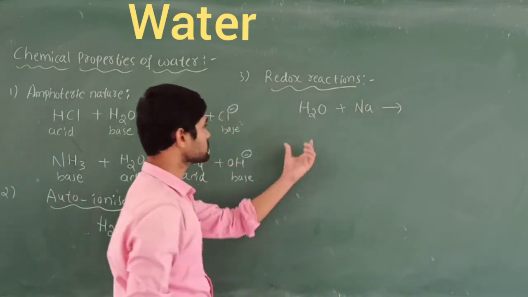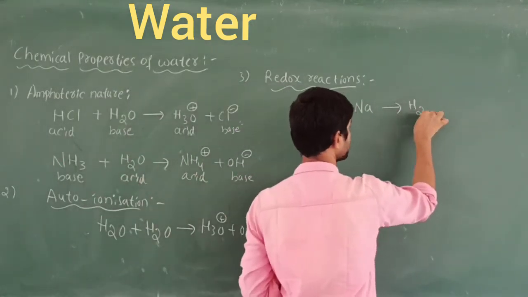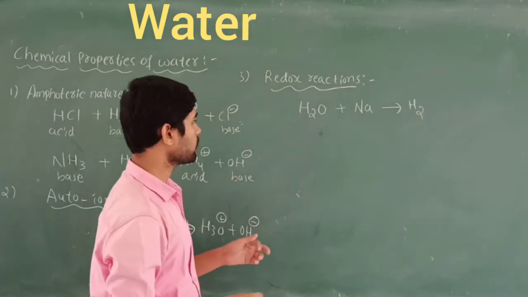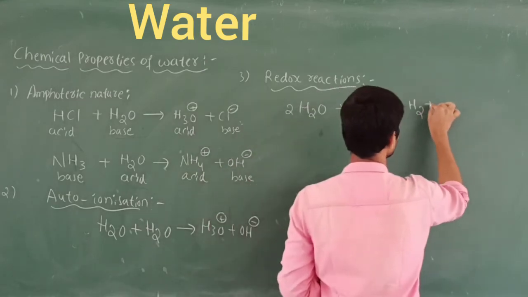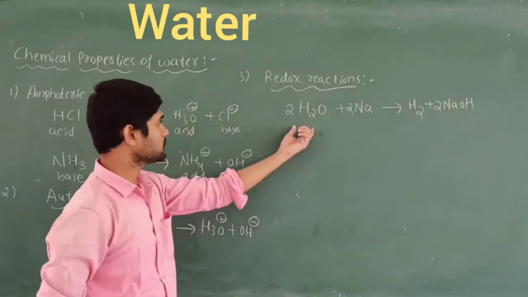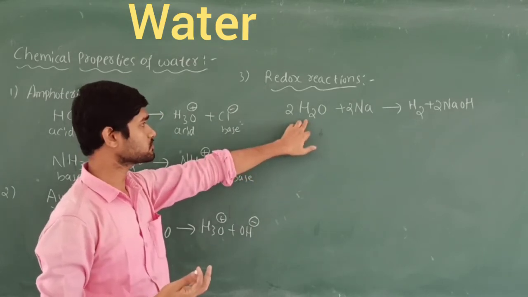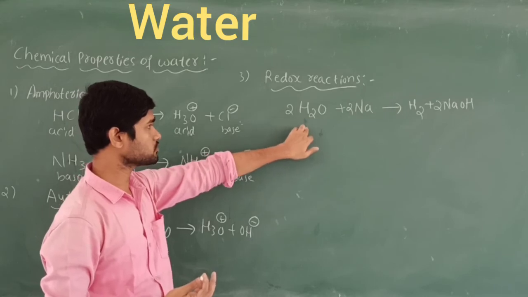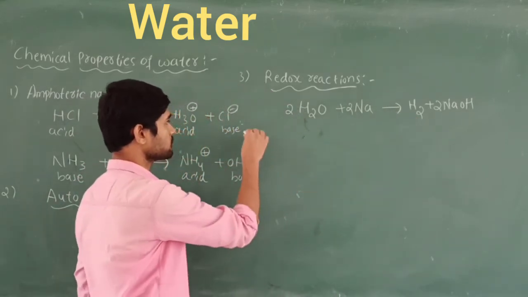Here water gets reduced to hydrogen, also called dihydrogen. Now I am going to balance this equation. So like this, here is how the redox reaction takes place. Water is reduced to form hydrogen gas, or dihydrogen gas. So this is one type of reaction.